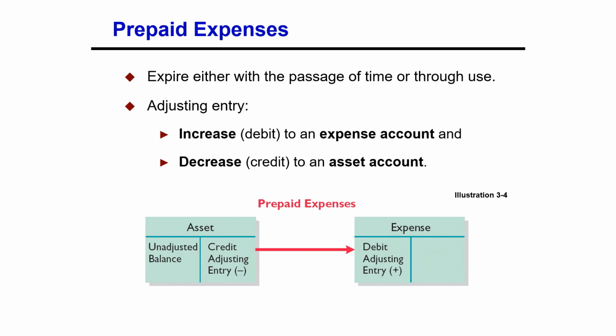At each statement date, they make adjusting entries to record the expenses applicable to the current accounting period and to show the remaining amounts in the asset accounts. And this diagram will show you how these adjusting entries are recorded in the asset and expense accounts.